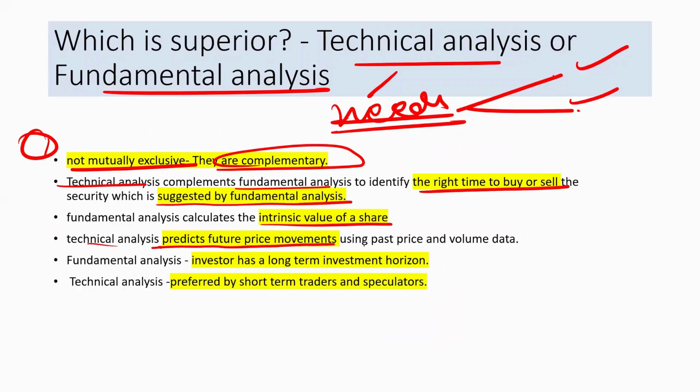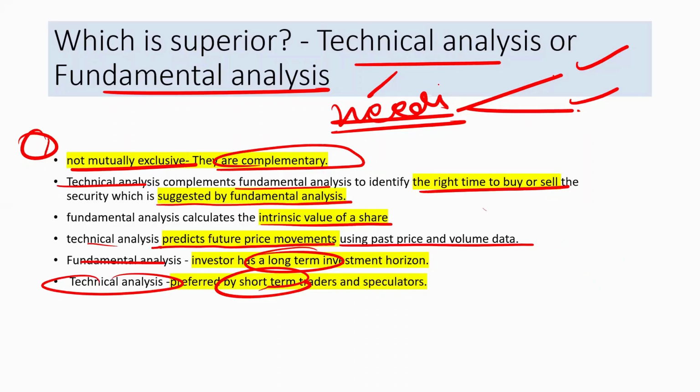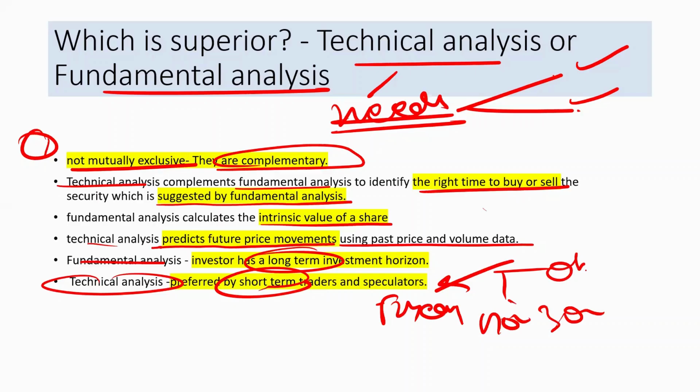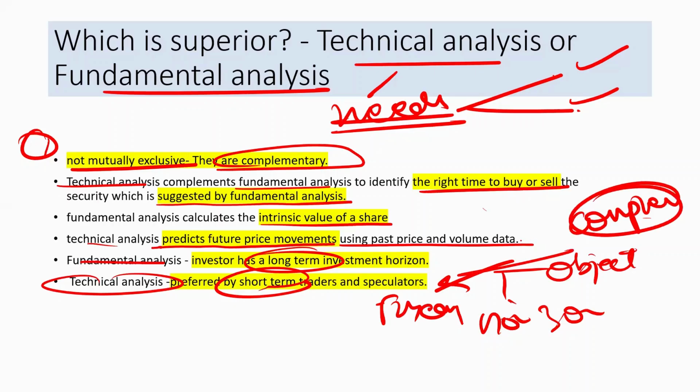It predicts future price movement, ठीक है, using the past prices and volume data. Fundamental analysis is for the long term, technical is for the short term. So just in case a question comes, you need to write सबसे पहले meaning, horizon, time, objective, and how they are actually complementary to each other rather than being exclusive to each other.